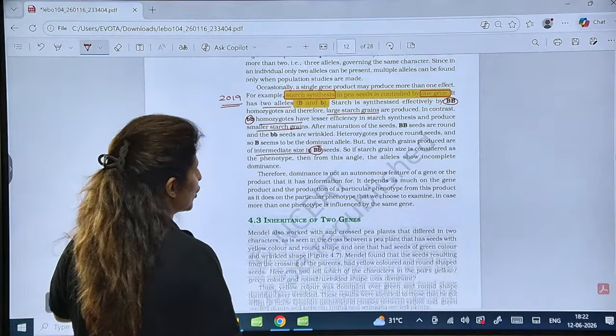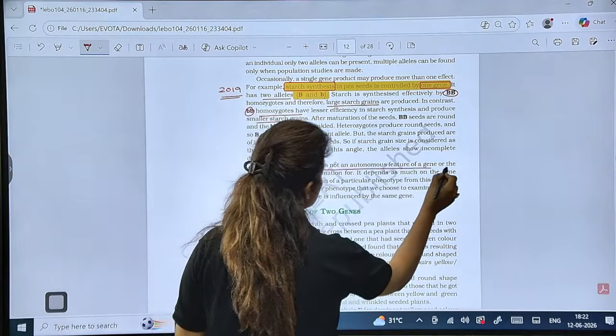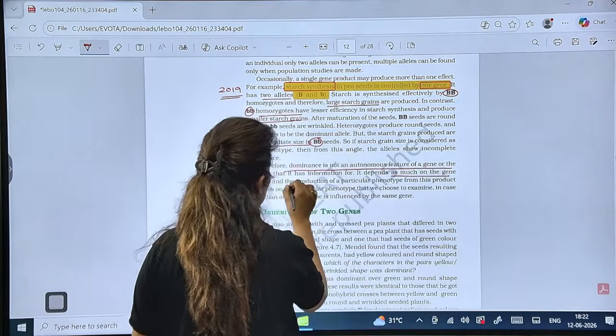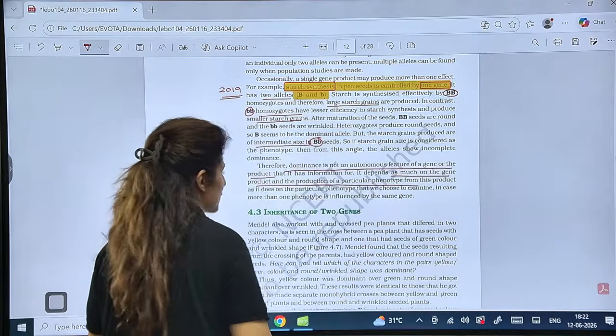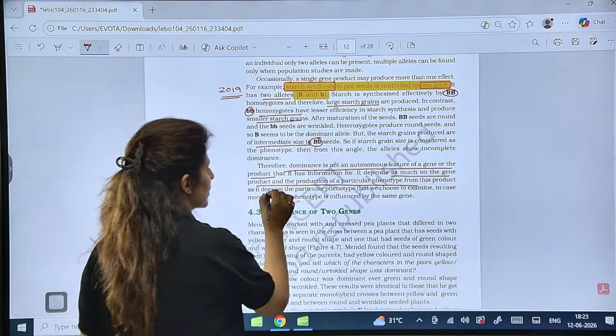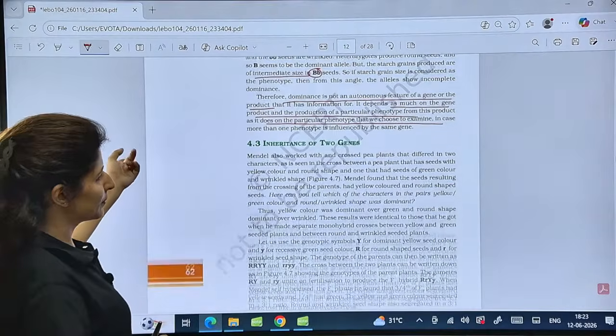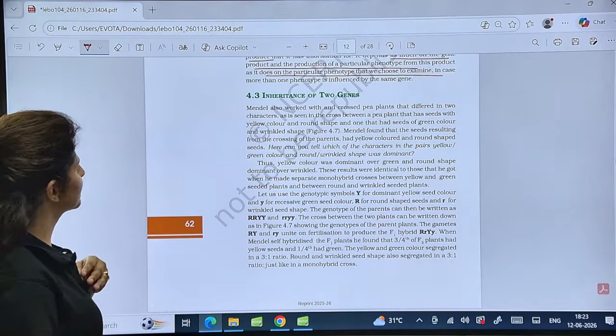Now, therefore, dominance is not an autonomous feature of a gene or the product. It depends as much on the gene product and the production of a particular phenotype from this product as it does on the particular phenotype that we choose to examine. Is that clear? Is that clear to all?